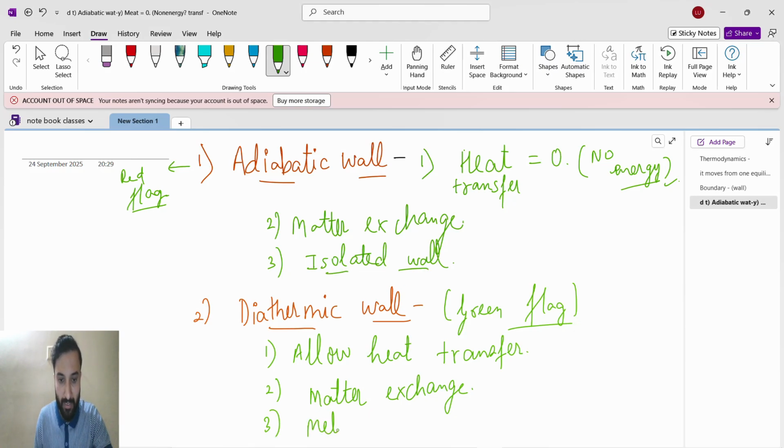Here we will say metal wall, because metal will allow the heat to transfer easily. Fine. So next we will see the types of systems.